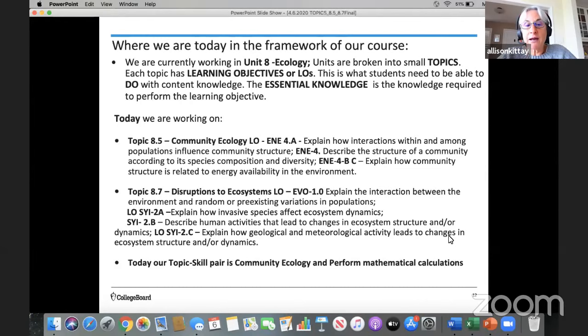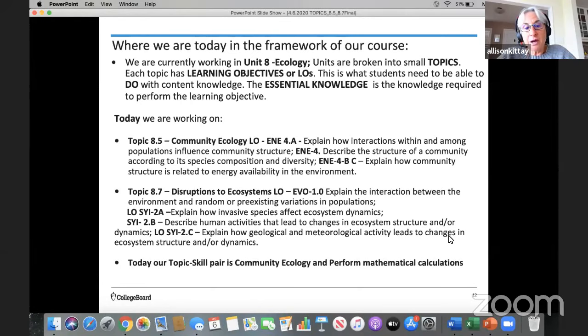So if you look at community ecology, we would like you to be able to explain how interactions within and among populations influence the community structure, to be able to describe the structure of a community according to its species composition and diversity, and to explain how community structure is related to energy availability in the environment.